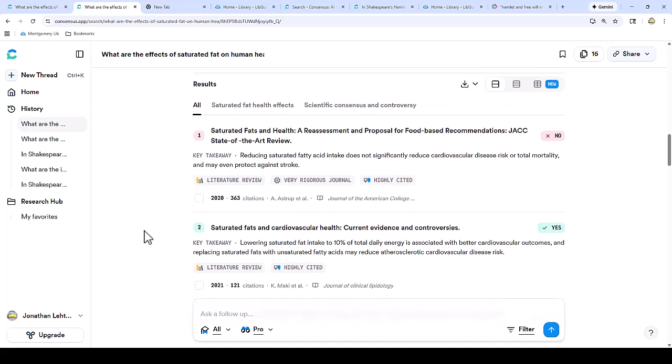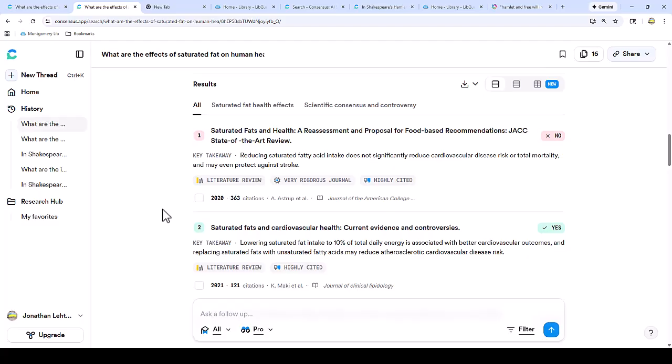Below the article title, you should check the publication date and the journal. These icons here indicate that this article is from a highly rigorous journal and that it is highly cited. So I would definitely want to use that if I were writing a paper on this topic.